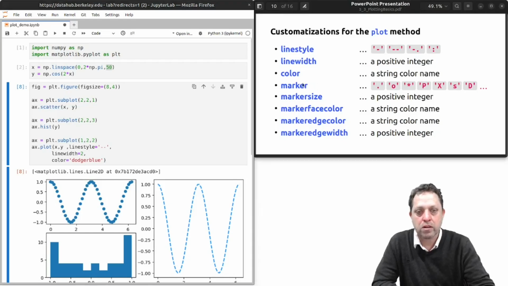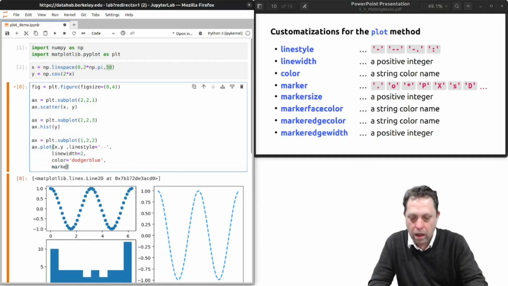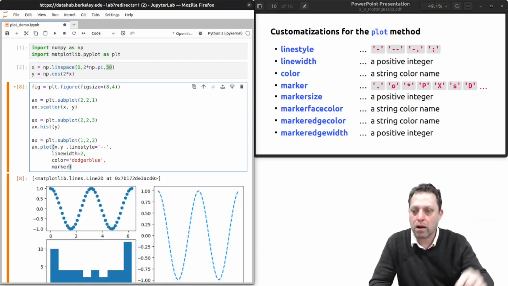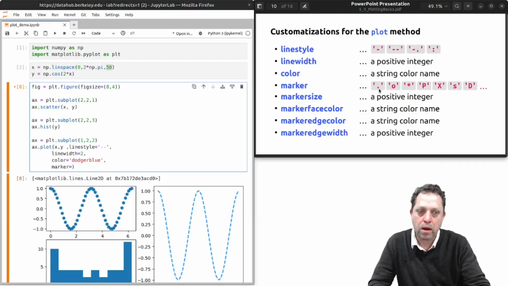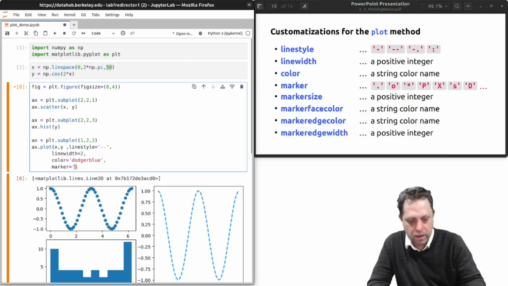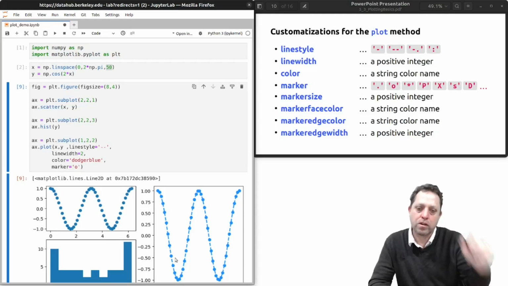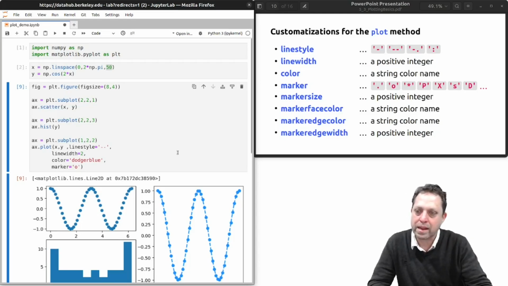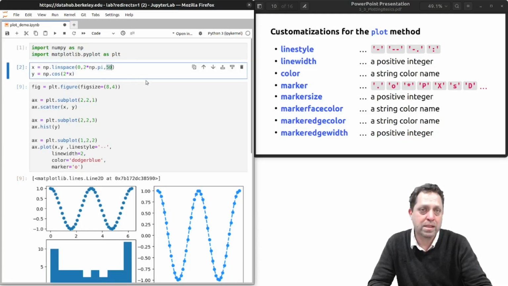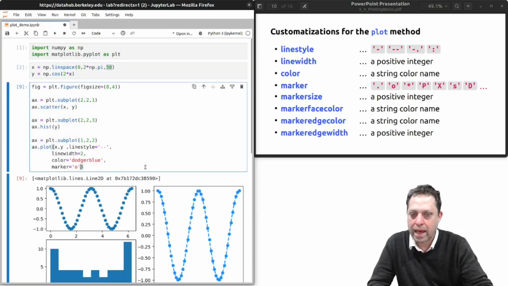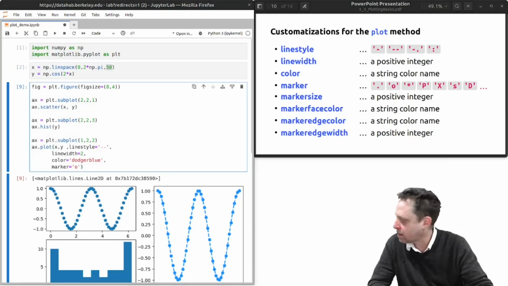Very nice. So next thing is the markers. We can add a marker for every point along the line. And we can say what type of marker we want. So we can use a dot marker, an O marker, a star marker, etc. There are many markers we can use. So let's try this O marker. Okay, so it's added a sort of a circle to each point. And there are 50 here because we have 50 points in our array. We can set the size of the marker, the face color, and so forth.